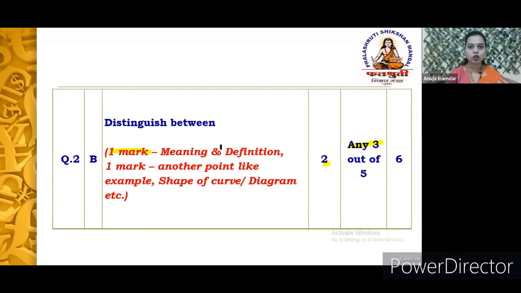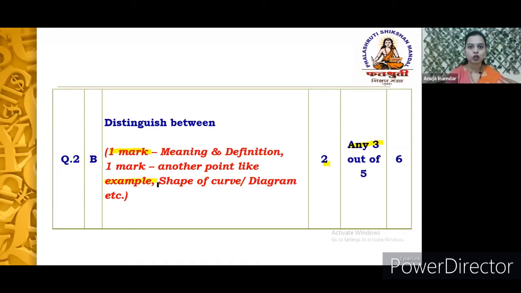Now there are a few concepts, like place utility and form utility. If it is asked for distinction, here the first thing is nothing but you can give the definition for it, right? And second, in case of utility, the example you can easily give. So give the second point as nothing but the example.